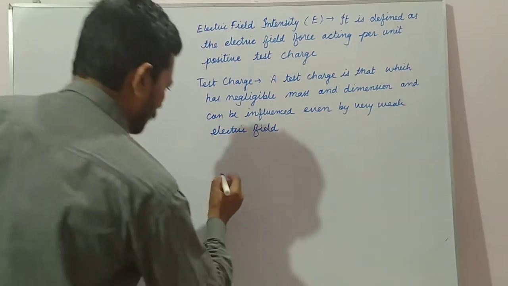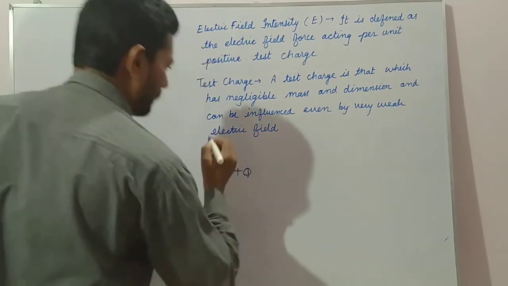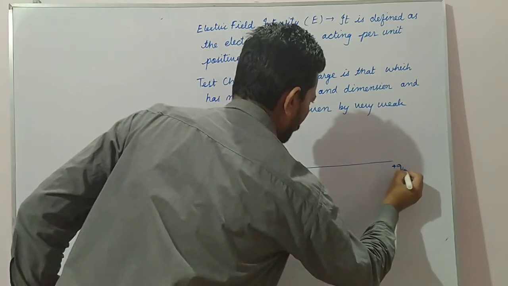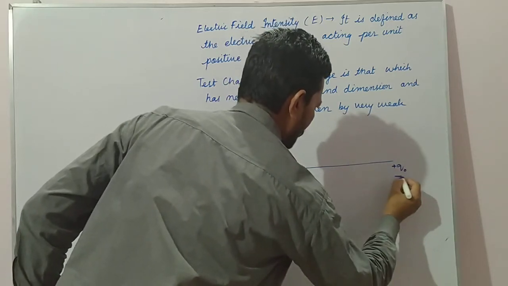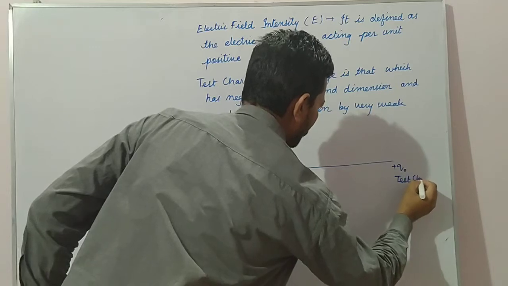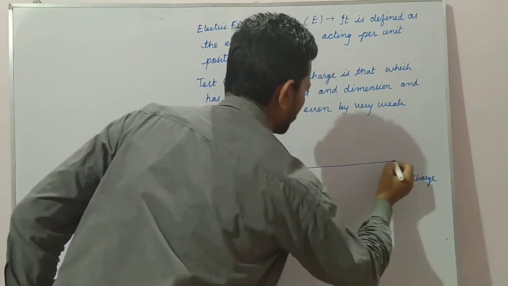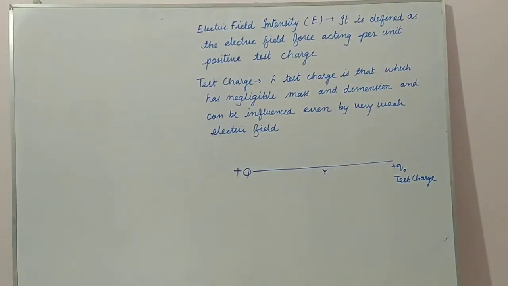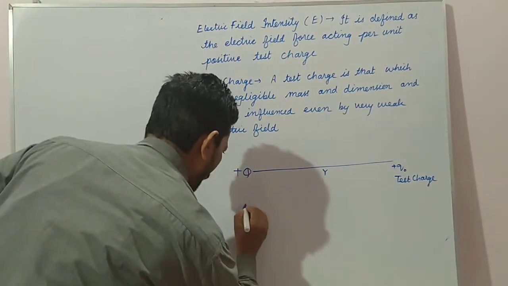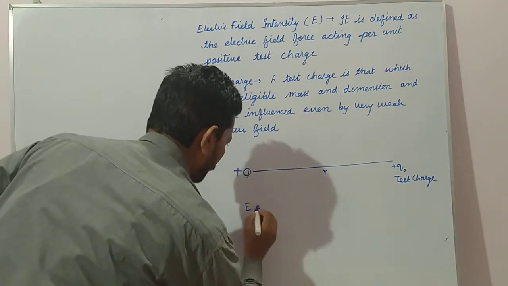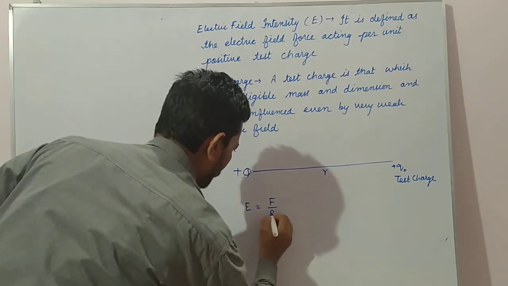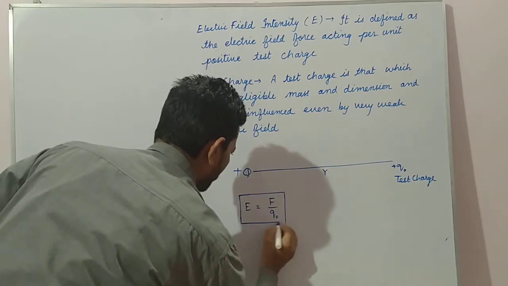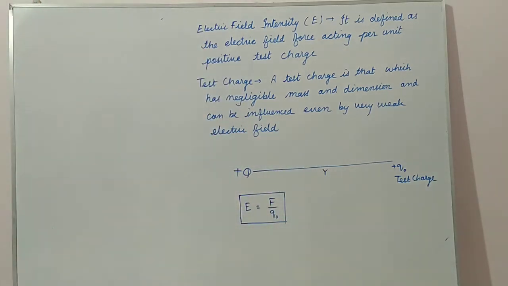Now suppose here is a source charge, plus Q charge, and at a far distance, that is here, a plus Q naught charge, that is the test charge, is kept here. Test charge at a distance R. Okay. So electric field is defined as the force acting per unit positive test charge. This is the electric field.